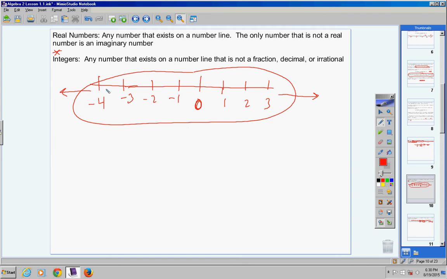Let's review. A real number is any number on the number line. So all integers are real numbers, but not all real numbers are integers. Let me say that again. You might want to copy that down. All integers are real numbers because 4 is on a number line, so it's a real number. Now, 4.5, is that a real number? Yes, because it's a number that exists on a number line. However, is 4.5 an integer? No, it is not, because it is not a whole number, positive or negative or 0. Okay? Alright, hope that makes sense. If I'm going too fast, pause the video.